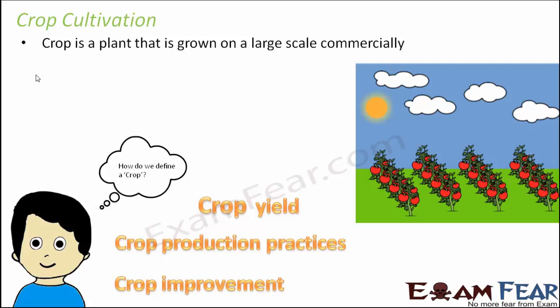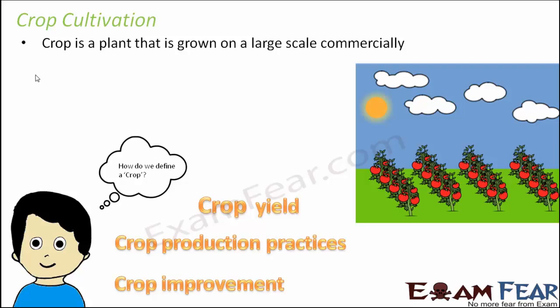We call it a crop. So a crop is always a huge number of plants grown on a large scale for commercial purposes. Obviously, if I am planting 10,000 tomato plants, that is definitely not for my individual use, right? That is because I want to sell them, so that's for a commercial purpose. When so many plants are being grown on a large scale, that is when we call it a crop.